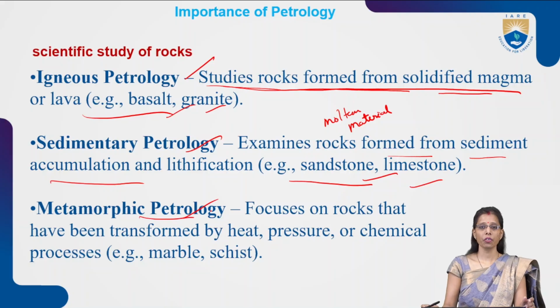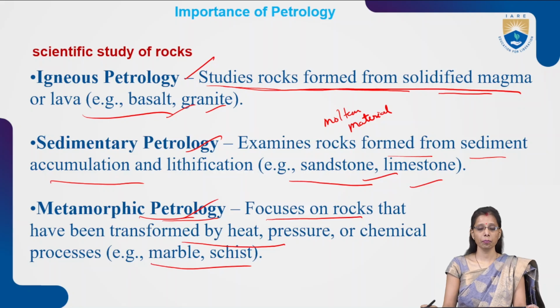Now metamorphic petrology. This is the kind of rock formed by the heat and pressure of a transformation process. Metamorphic petrology focuses on rocks that have been transformed by heat, pressure or chemical processes. For example, marble and schist. These are two basic examples of metamorphic rock formed through metamorphism. When igneous rocks or sedimentary rocks go through heat and pressure, these rock formations are formed, like marble or schist.